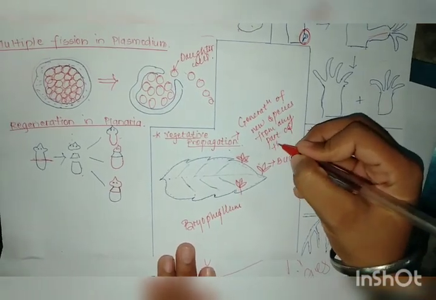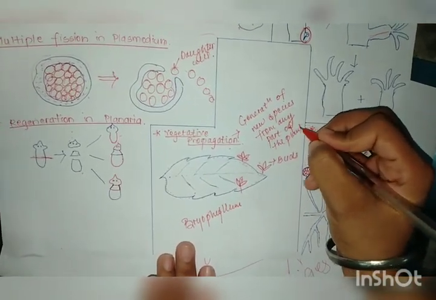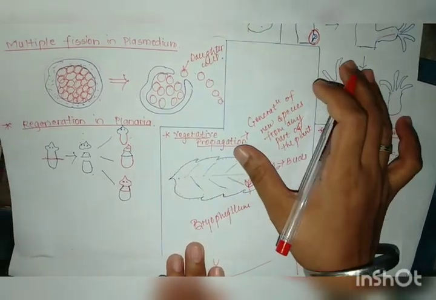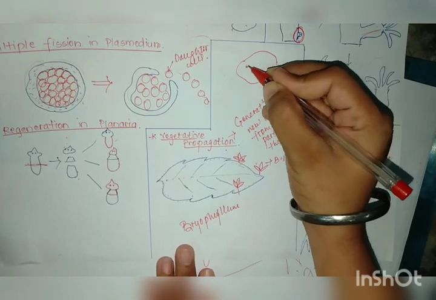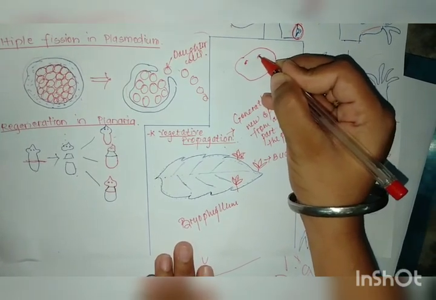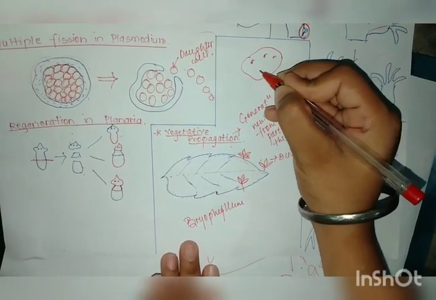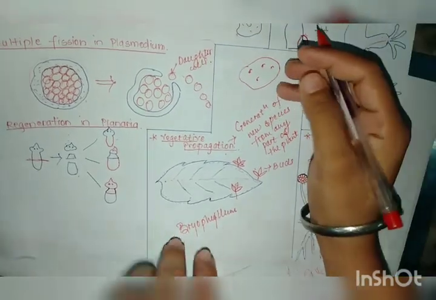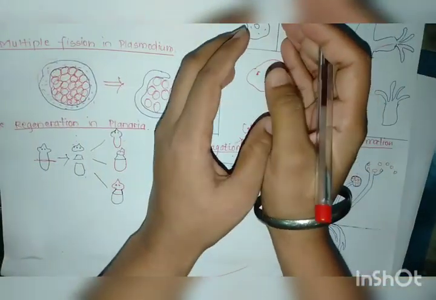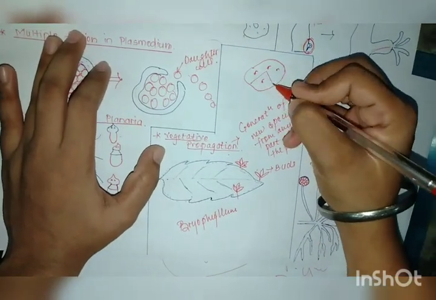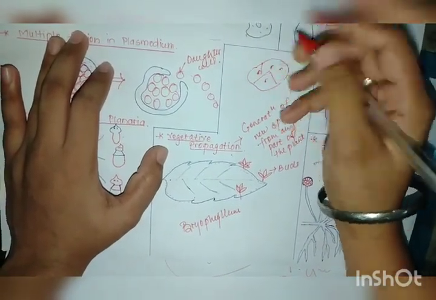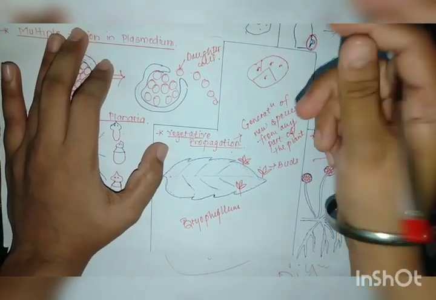Now let me tell you that you must have seen potatoes. Potatoes have what are called eyes. If we want to cultivate potatoes in the field, we need to cut the potato with each eye and put it in as a seed.